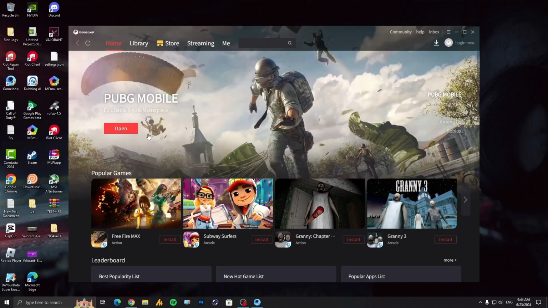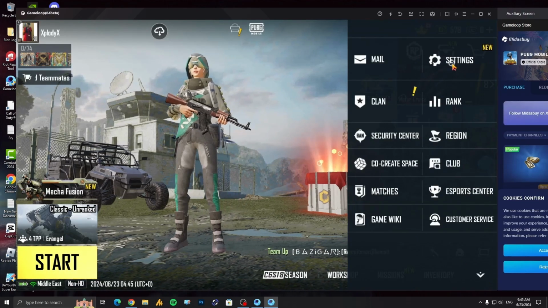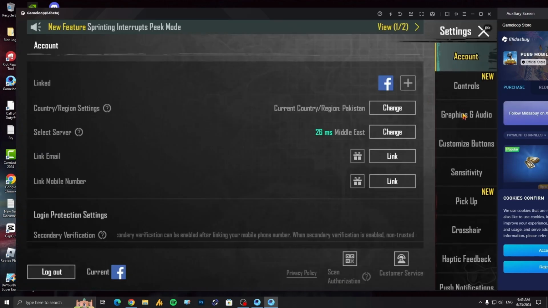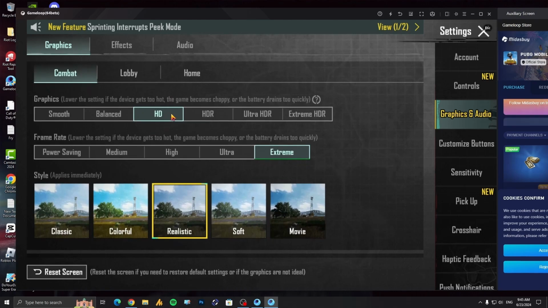Okay, after doing these things, now let's go into the PUBG Mobile optimization. I don't know why PUBG Mobile has a lot of ads, like game related ads, but still. Okay, graphic and audio. Right now I'm using these settings, guys, HD, and the frame rate extreme, because I need more FPS, so I'm going with the extreme frame rate.